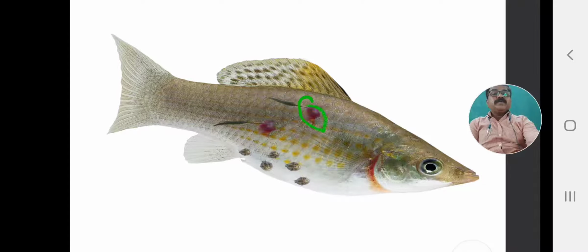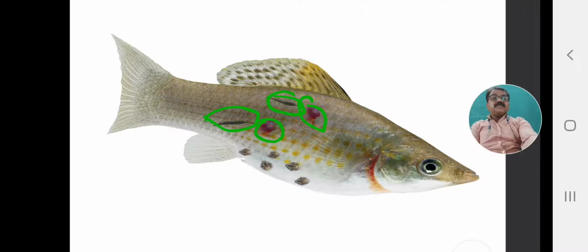At the place of these red patches is the anchor worm, the Lernaea. Here the fish becomes multi-parasitic, infected by more than one pathogen, and becomes diseased.